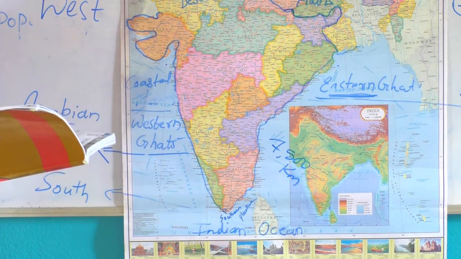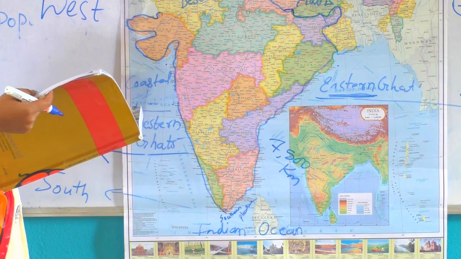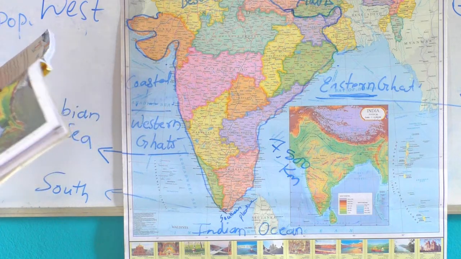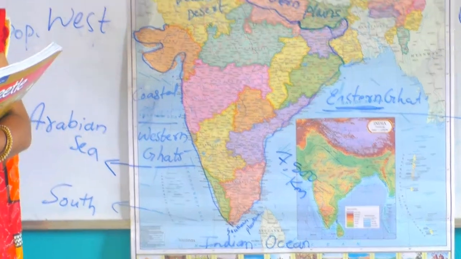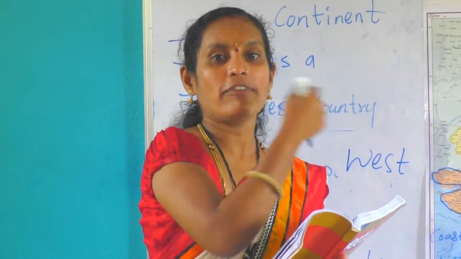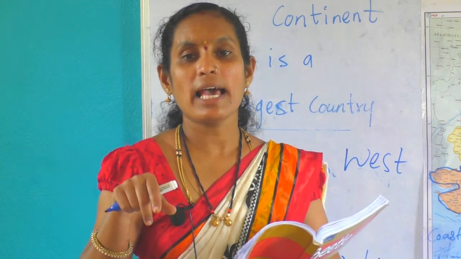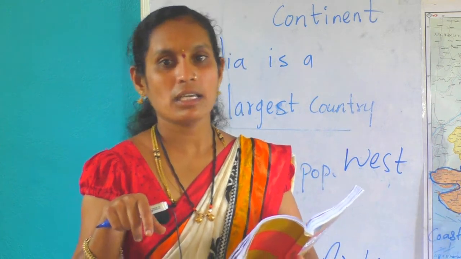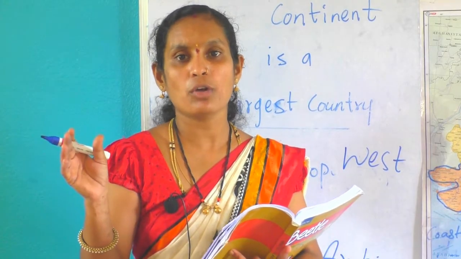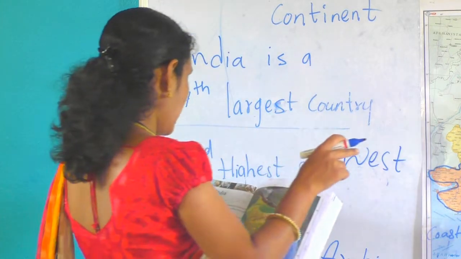A piece of land surrounded by water is called an island. The neighboring countries of India are Pakistan, Afghanistan, China, Nepal, Bhutan, Myanmar and Bangladesh. Neighboring countries means, you are staying in your home, no? Beside, back side, front, left or right, some homes are there, right? That you call neighbors, is it? If your mummy went to the market or somewhere, you are staying in a neighbor's home, no? Neighbor's house. Like that only, India has neighboring countries.